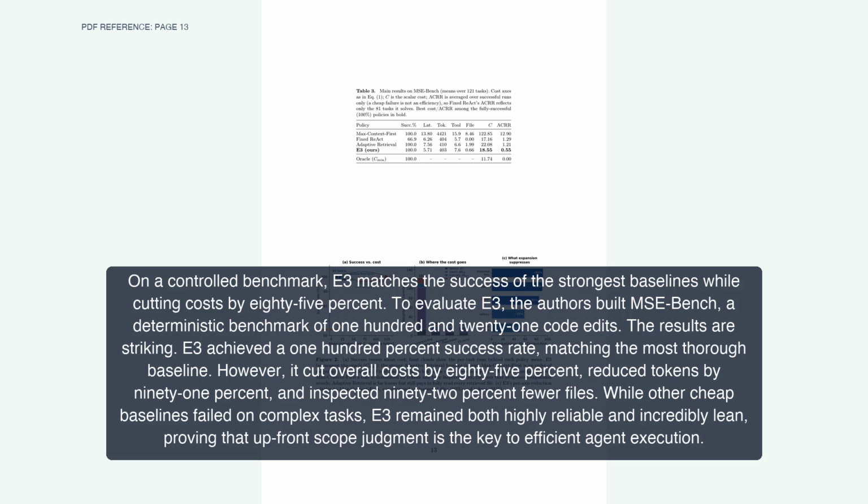However, it cut overall costs by 85%, reduced tokens by 91%, and inspected 92% fewer files. While other cheap baselines failed on complex tasks, E3 remained both highly reliable and incredibly lean, proving that upfront scope judgment is the key to efficient agent execution.